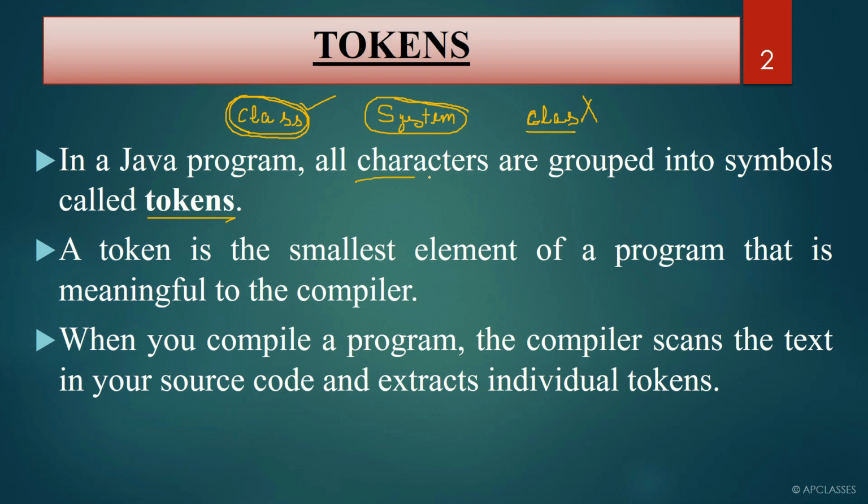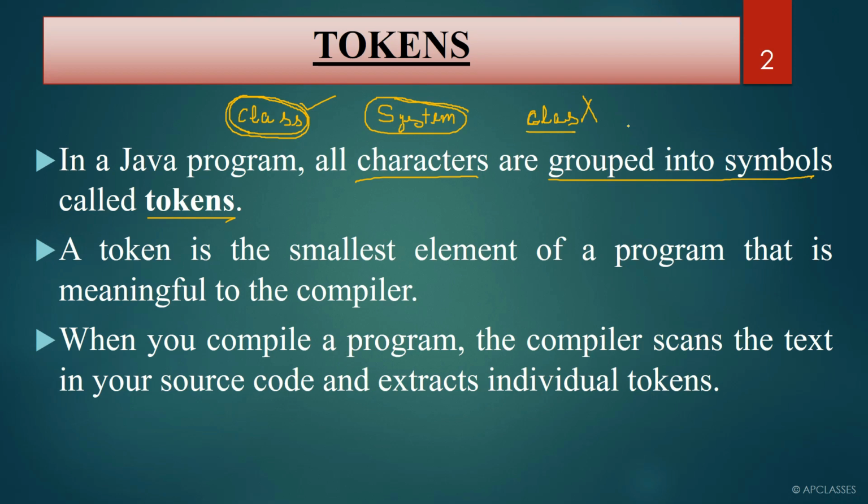So in a Java program, all characters are grouped into symbols and called tokens. Here C, L, A, S, S are different characters. They are grouped together to form class, which is called a token.